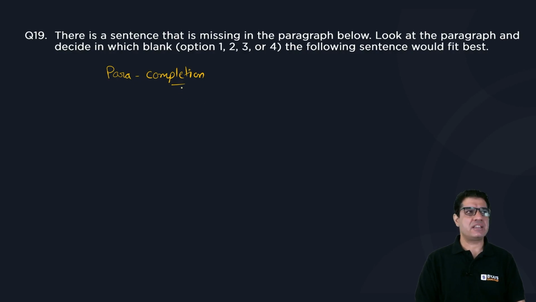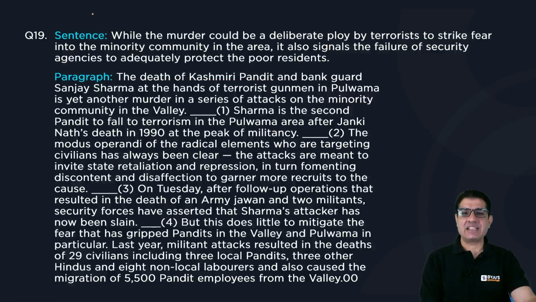So, the variety that was asked in CAT 22 had this direction. There is a sentence that is missing in the paragraph below. So, look at the paragraph and decide which blank the following sentence would fit best. So here is that sentence and here is the paragraph, and our job is to fit this sentence into one of these four places.